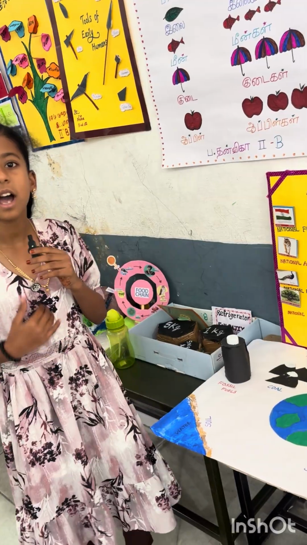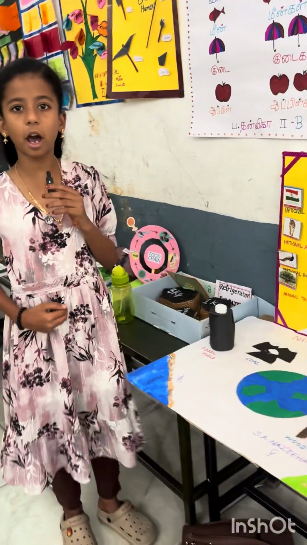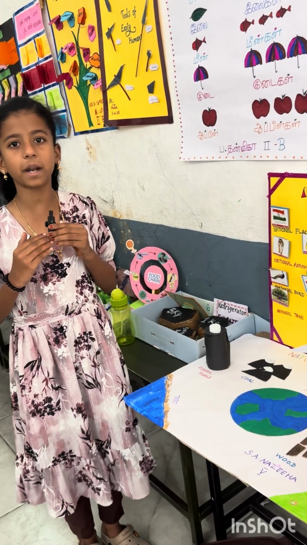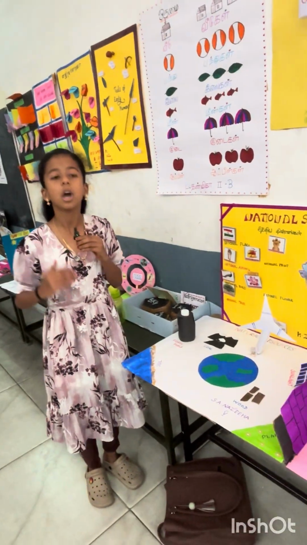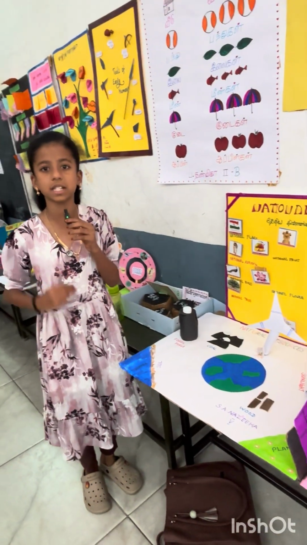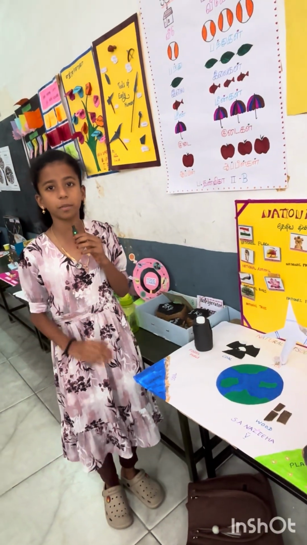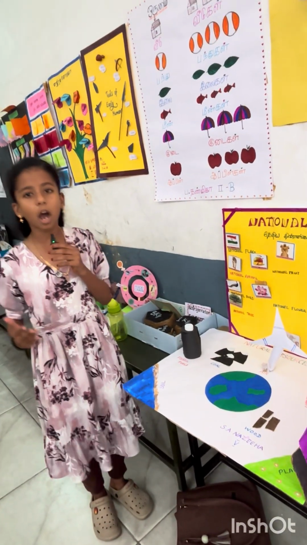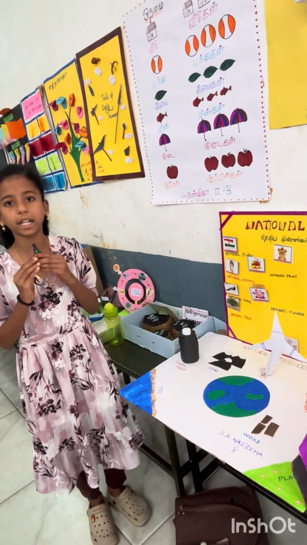My name is Nasira. I am from 5th standard. My project is natural resources. Natural resources are a gift from nature. They help us to live and grow. There are two types of natural resources: renewable resources and non-renewable resources. Renewable resources can come back again and again. Non-renewable resources are limited and can finish.